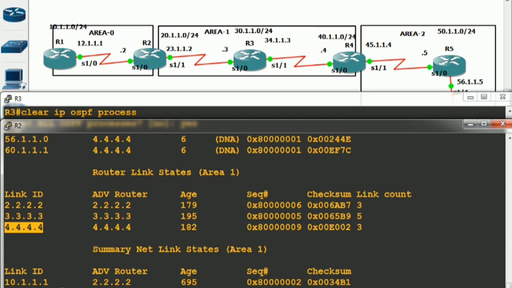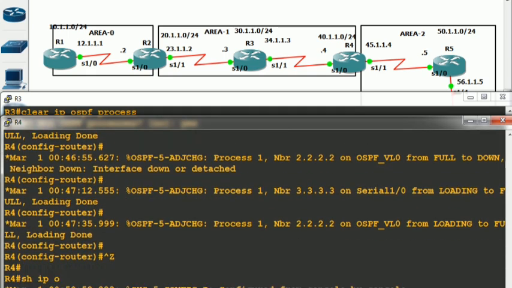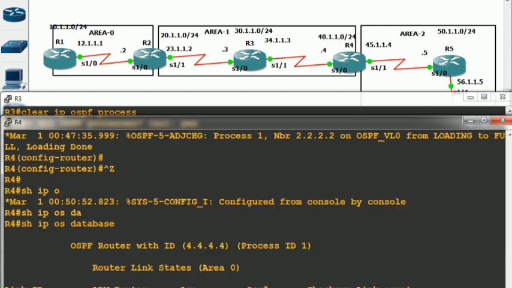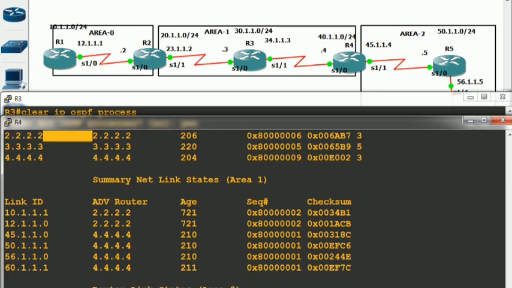In the same manner, you configured it on R4. On R4 also, after configuring the virtual link, it will check the database, because you configured the virtual link inside area 1 with 2.2.2.2. Show IP OSPF database, so it will check the database table of area 1, and then it will see is there any 2.2.2.2. So yes, it is.